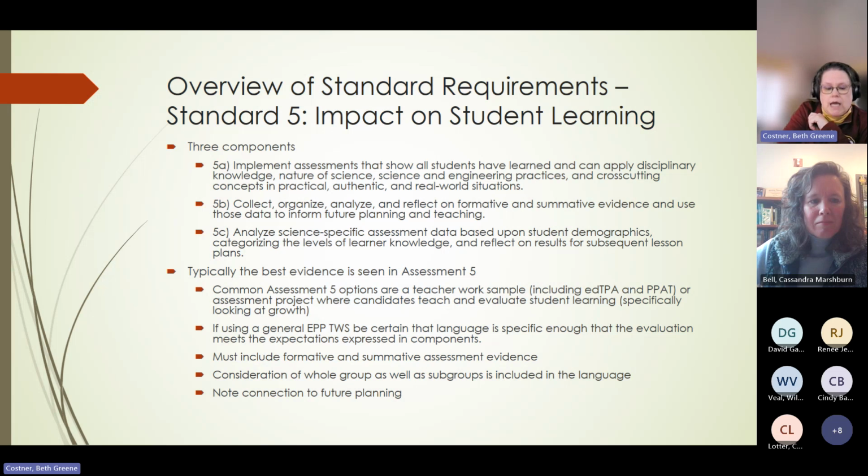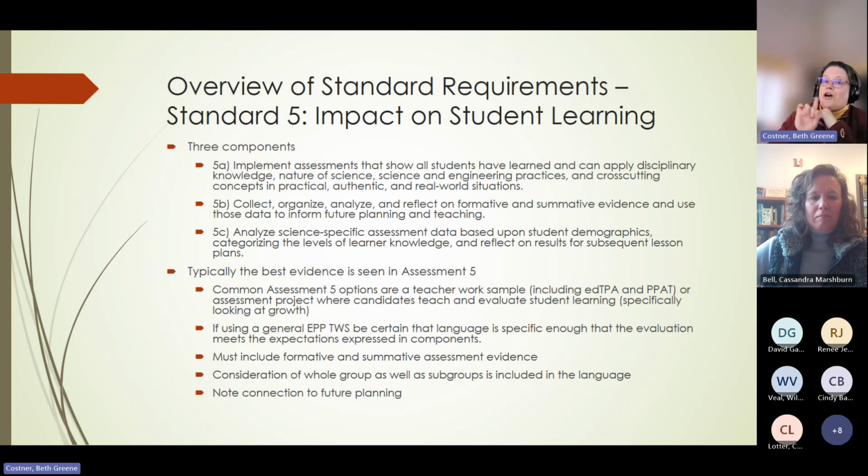So I've done this pre-test, I've taught a lesson or two, I've done a post-test, I've analyzed my data, and I've talked about whether my students learned or whether they didn't learn, and how it is differentiated in certain subgroups. But then there's also this look to, okay, so now you have all this data, what are you going to do with it? So how is this going to impact what you're planning for the future and what you're teaching in the future? So it really is bigger than just collecting data and talking about the data. So be careful with that.